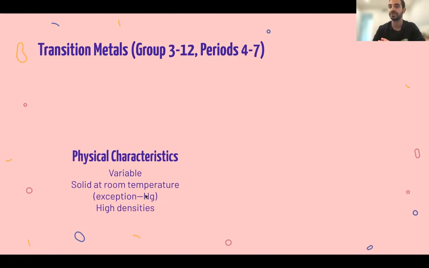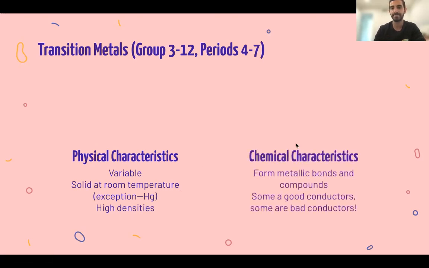If you've ever seen a mercury thermometer, you know that that's liquid at room temperature. They have very high densities. Density is a great component of solid structures. Transition metals have very high densities, compared to water, which is 1 gram per milliliter.